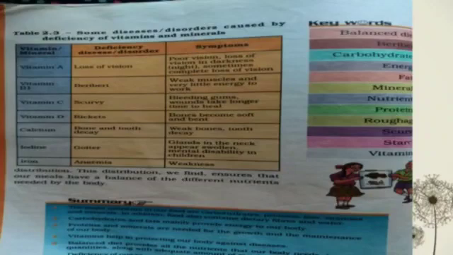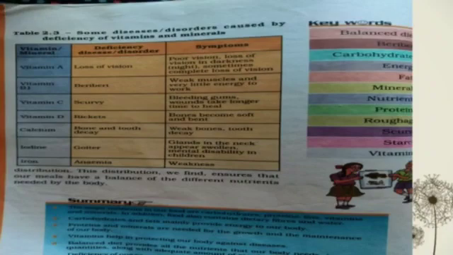Now by the deficiency of vitamin B, the deficiency disease or disorder is beriberi, and the symptoms are weak muscles and very little energy to work. Now scurvy, by the deficiency of vitamin C, and symptoms are bleeding gums, wounds take longer time to heal.